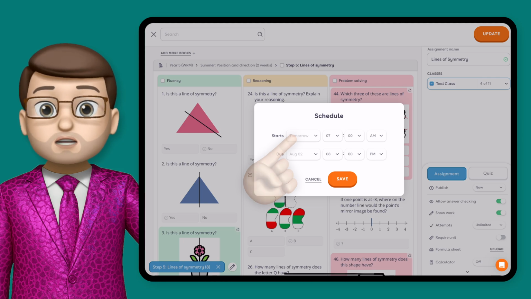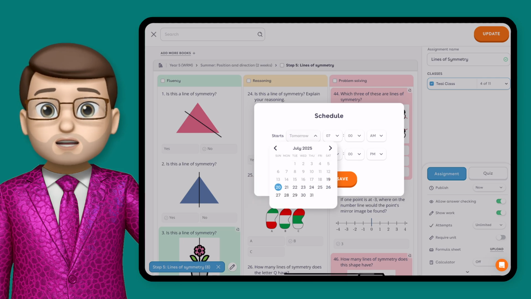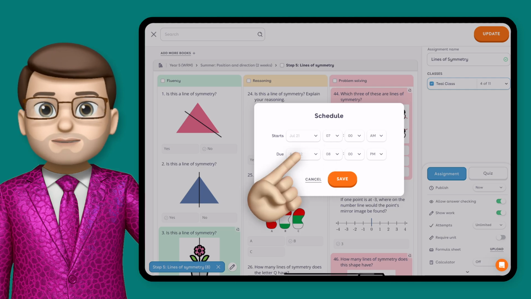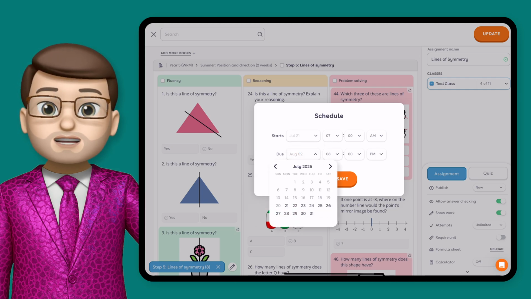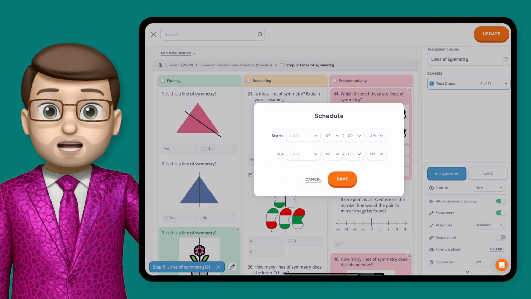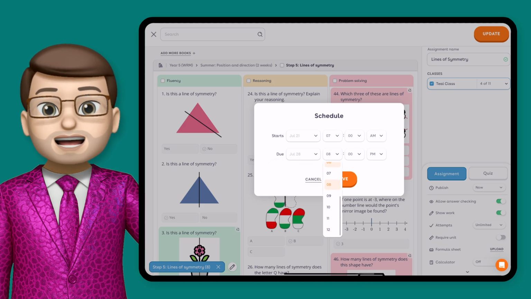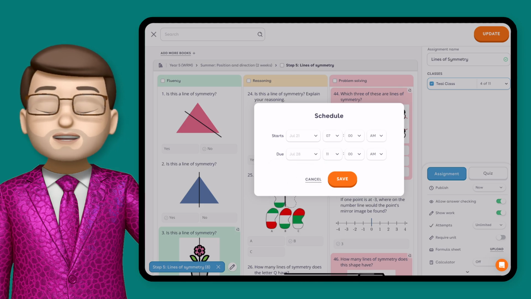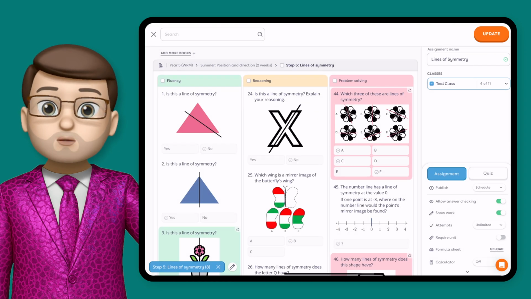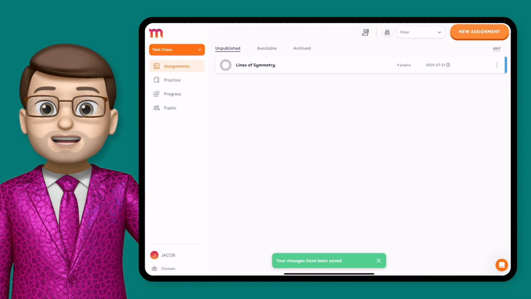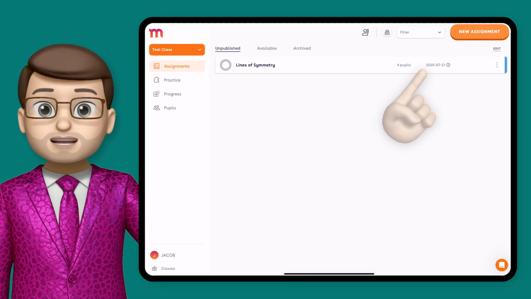And it's worth knowing that you can choose scheduled as you're creating an assignment. You haven't got to go out of it and come back in like I've just done. I've very much taken the scenic route there. When we choose to schedule the assignment, we can choose a start time and also an end time. And of course, it will automatically appear and then disappear on student accounts at those specified times. Then, when I press create and go back to my homepage, I can see it's there as an unpublished assignment, but now there's a time on it for when it's going to go live.